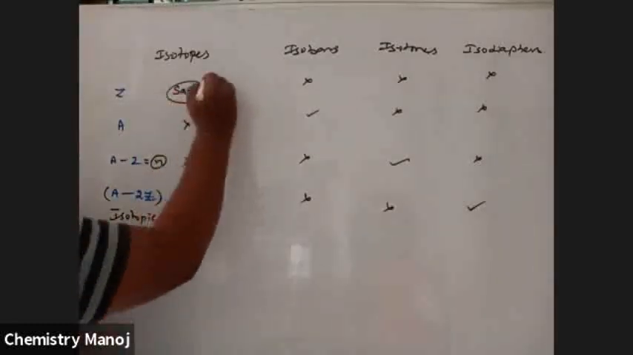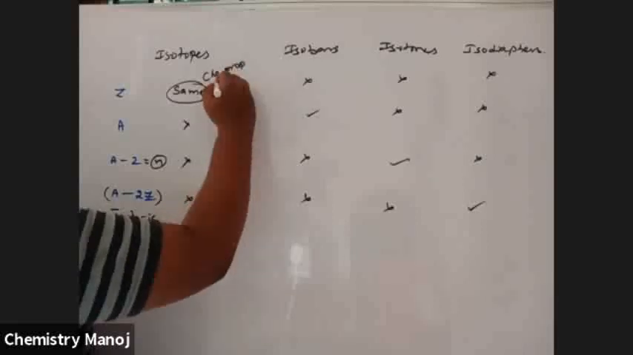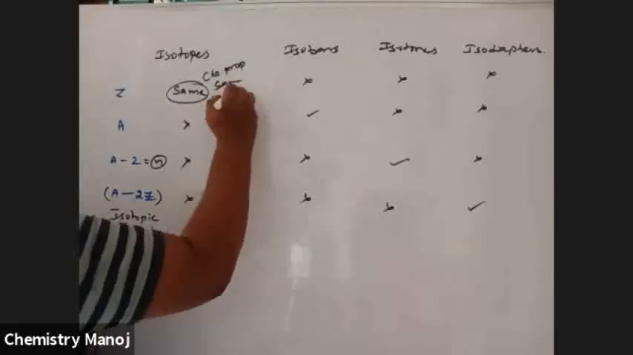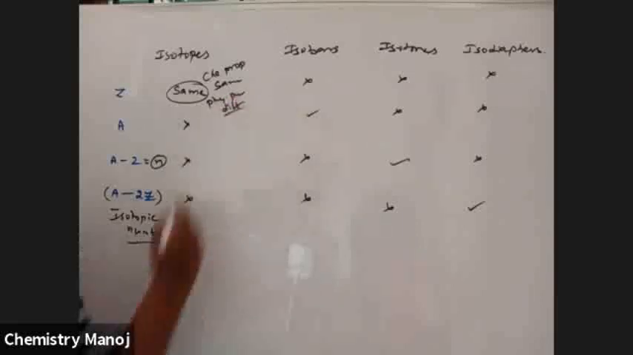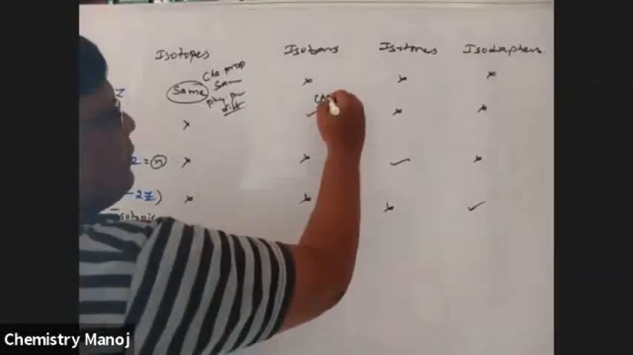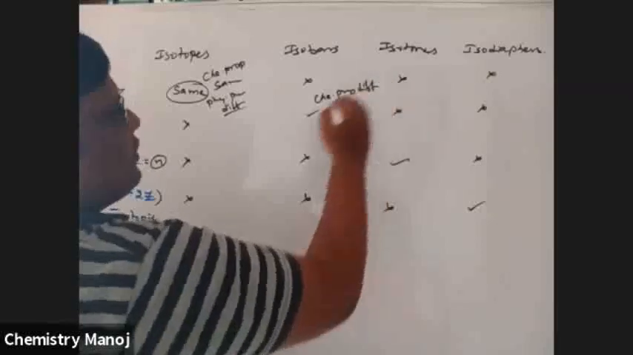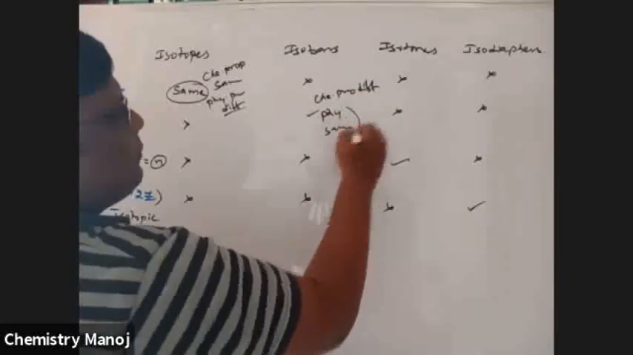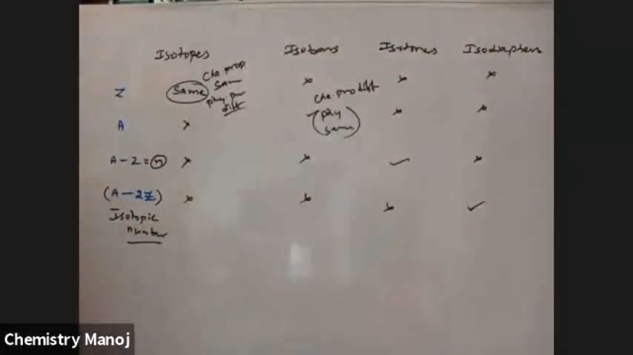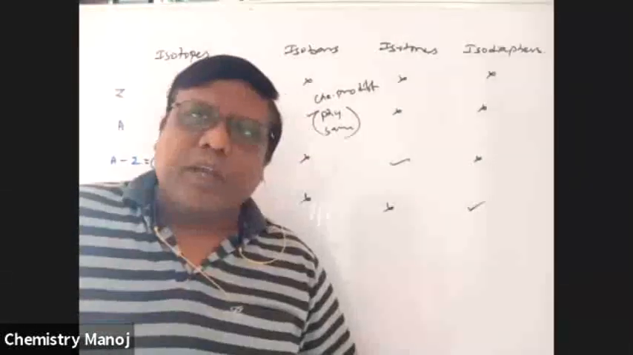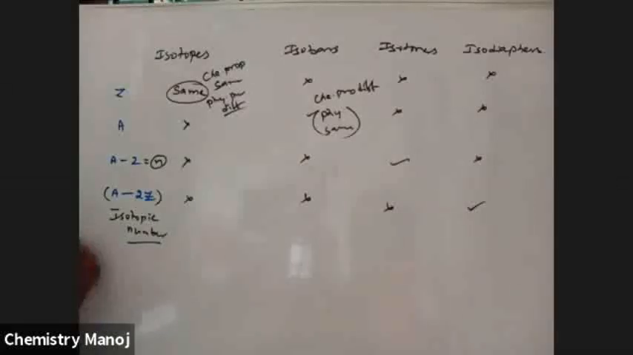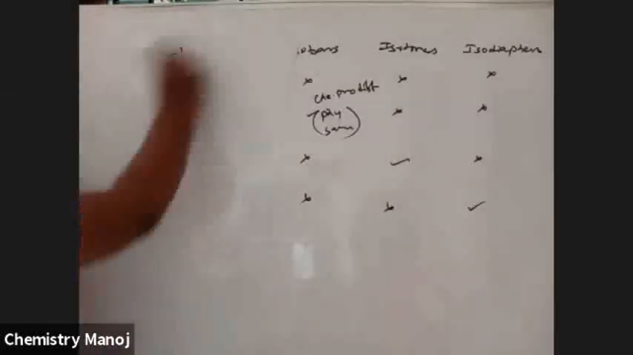Here, chemical properties are the same and physical properties are different. Here, chemical properties are different and physical properties may be the same. So their physical and chemical properties are different. These are the different types of nuclides: isotopes, isobars, isotones, and isodiaphers. Along with this, there are isosters, one more.